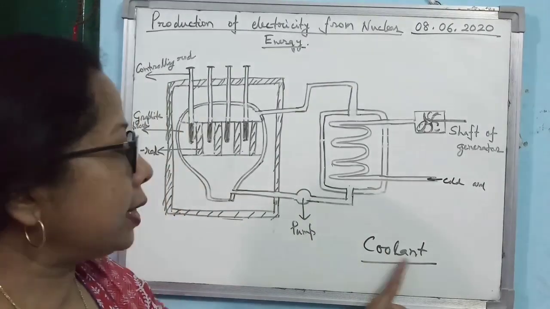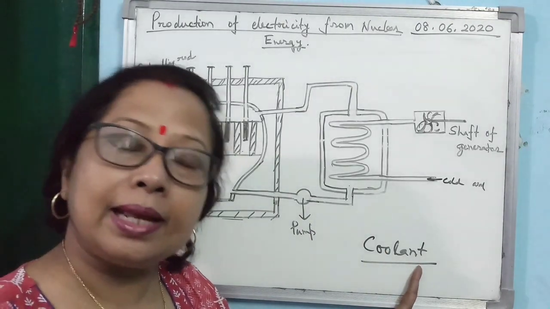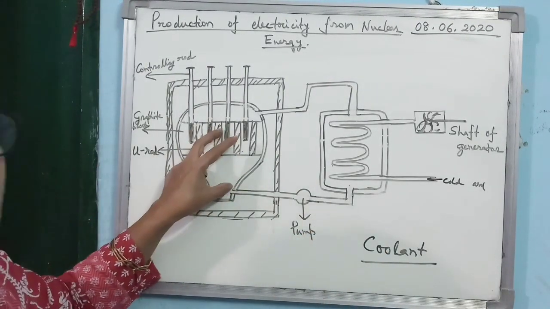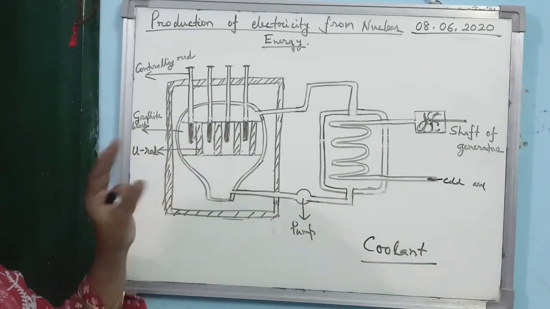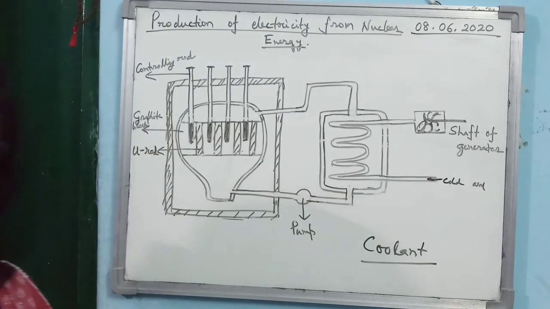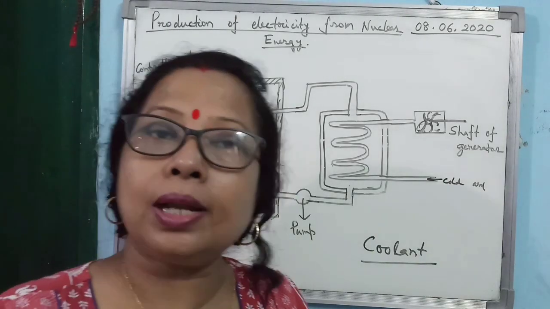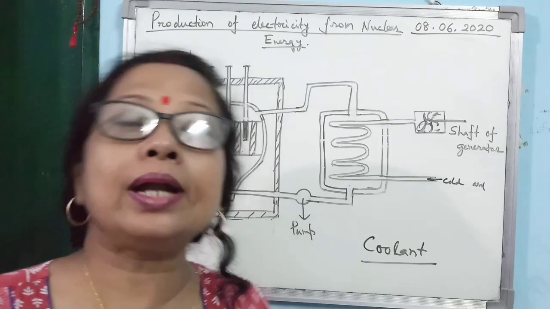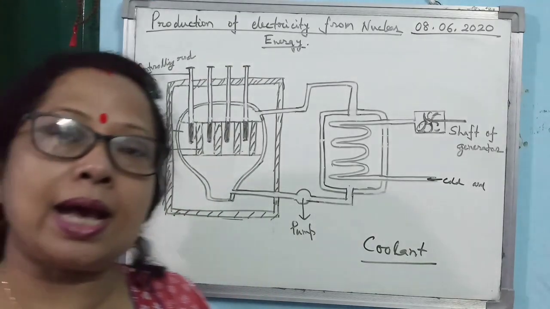Now here, what is coolant? Coolant is the material which cools down the main chamber where the reaction takes place, and generally we use liquid nitrogen. It is also sometimes used as coolant, and sometimes simple water is also used as coolant.